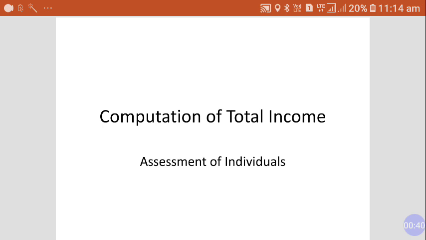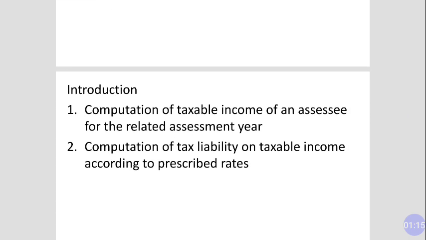This chapter is all about the summary of the last 5 chapters: how you will get the total income of an individual and how you will compute the net taxable amount of his or her income. This is your second last chapter, because in the last chapter we will calculate the tax liability of an individual. So we are at our second last stage, computation of total income of an individual.